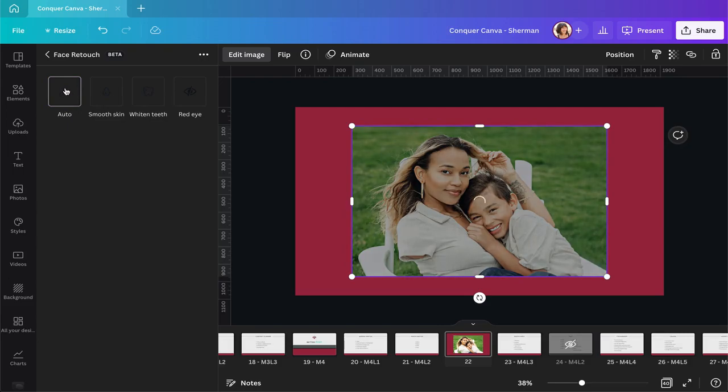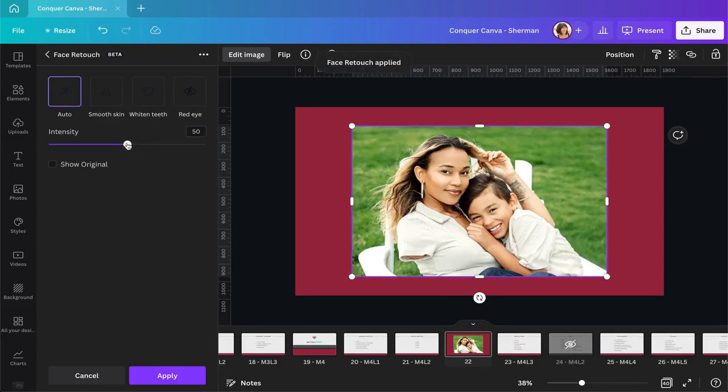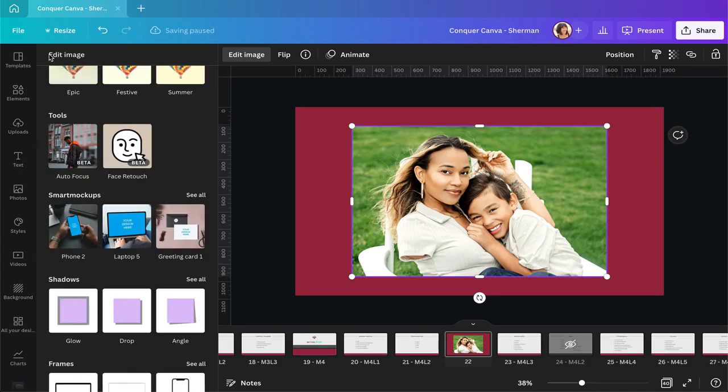You can either let Canva do the job and determine what needs to be retouched automatically, retouch it, intensify it or not. You can see the original and see what it actually did. Or you can just do one thing. So smooth skin, whiten teeth, or reduce the red eye, which sometimes happens when we take pictures. So it's just another way of improving photos that are not professionally taken if you need to do that.